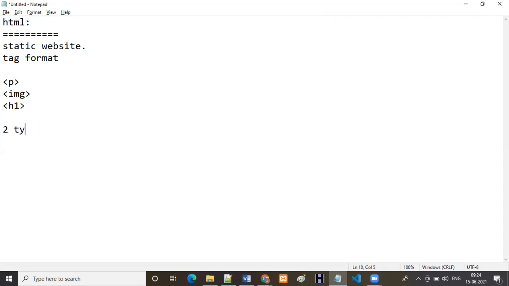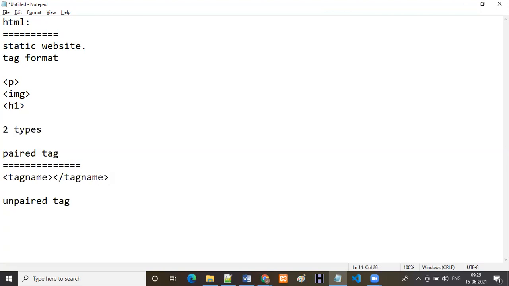Okay, so we have two types of tags. One is paired tag and the second one is unpaired tag. So we have the paired tag, right? What is the syntax for the paired tag? We have to open one tag name, then we have to close the tag name. For example, if you are opening a p tag, you have to close the p tag. Whenever you are observing this closing, we can call it a paired tag. If you are using an h1 tag, we have to close the h1 tag. These are paired tag syntax and examples.